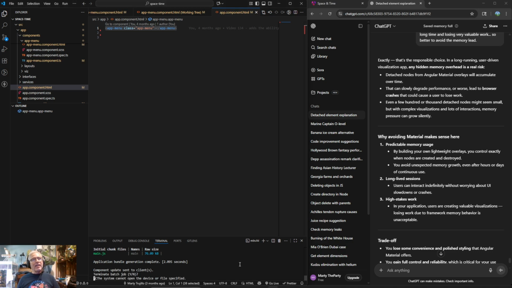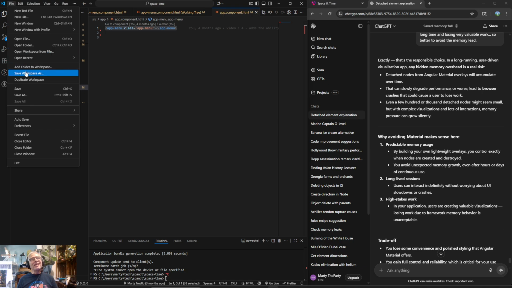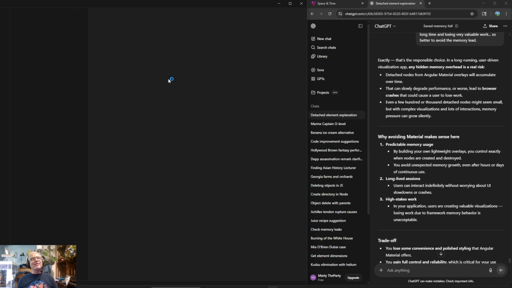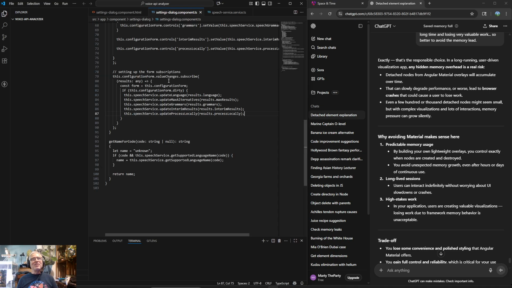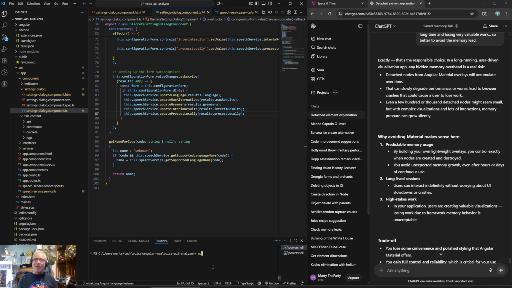Looks like Angular Material just is not going to be appropriate for my other application. But now we can not think about that and move on to this application, which Angular Material is perfect for, because you're not going to use this application for a long time. You're going to use it, check some stuff, and be done with it. There's no reason to not use Angular Material on this, and Angular Material comes with some amazing features.